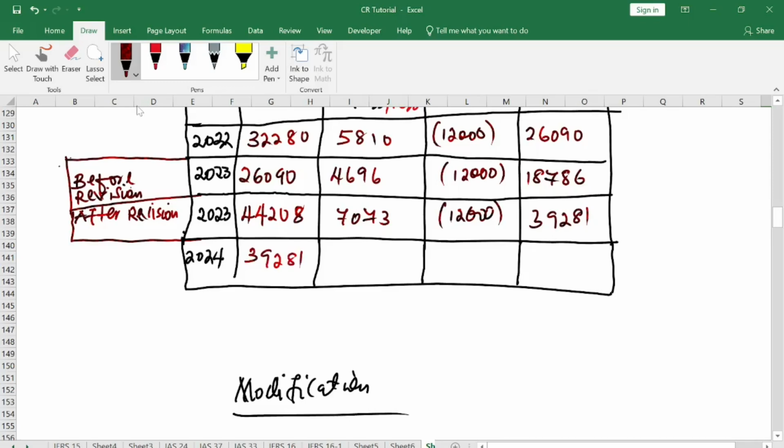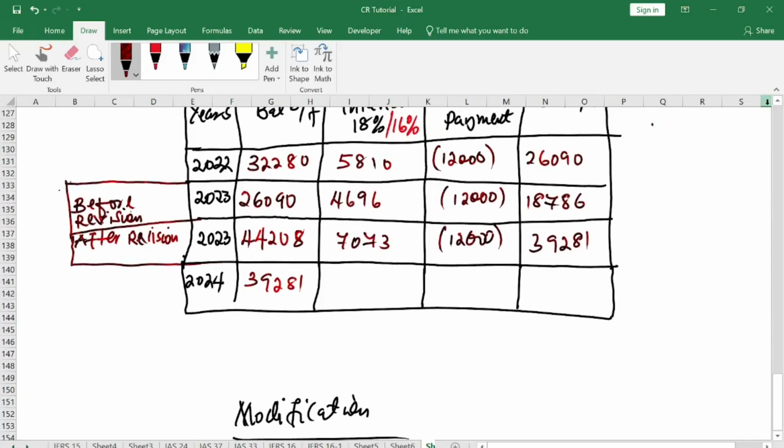All right, the interest in this one is 16%. So 16% times 39,281 gives me 36,284.9, and this payment will not change. 39,281.